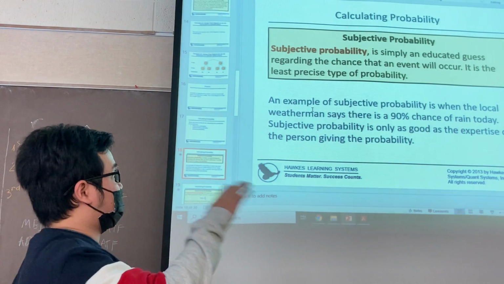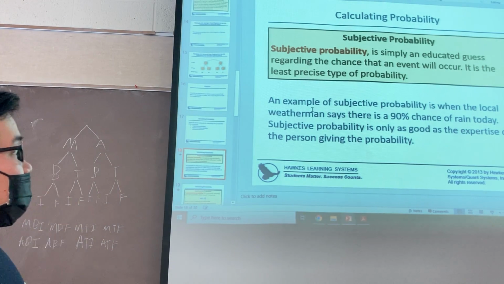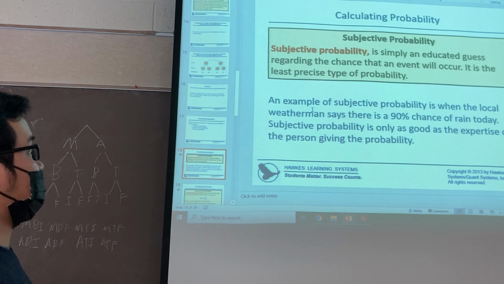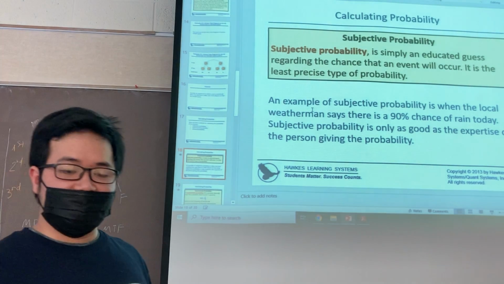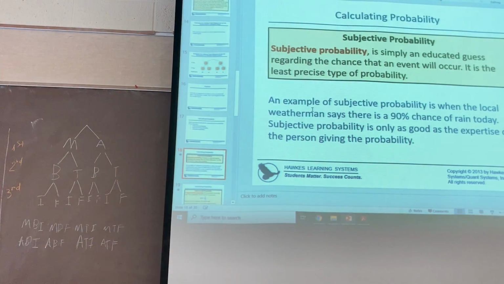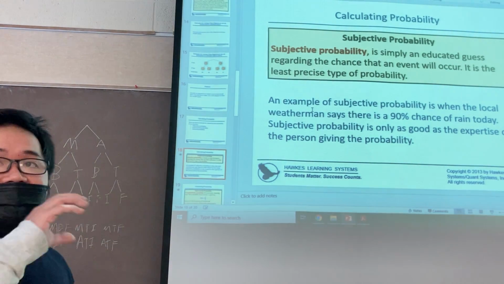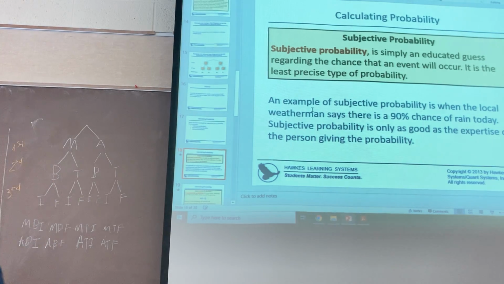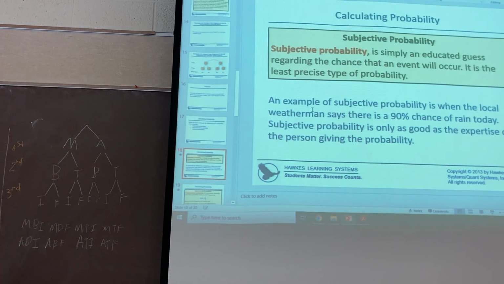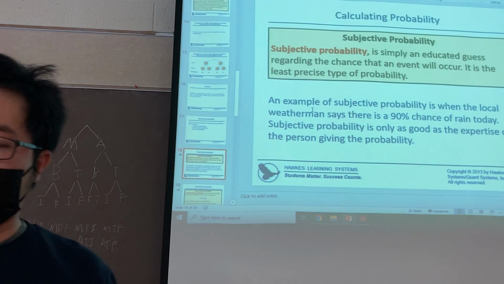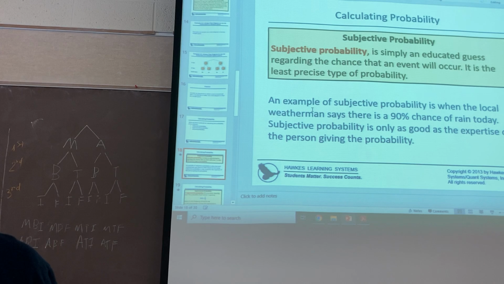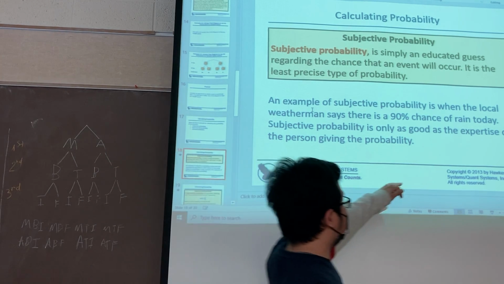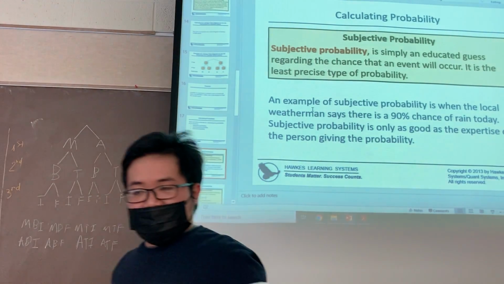Now we go to the definition of subjective probability. Subjective probability is simply an educated guess regarding the chance that an event will occur. It is the least precise type of probability. It depends on the expertise in the field. For example, an expert in weather may guess there is a 90% chance it will rain today.